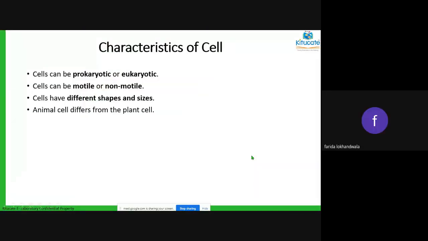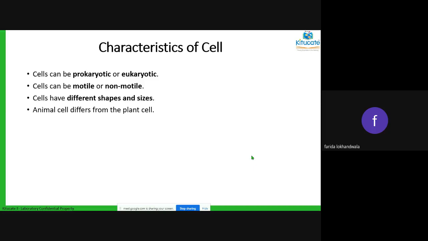Okay. So we'll go to the next slide. Now we're talking about the characteristics of a cell. Any cell which is there, you have to characterize as what the cell looks like, how it is. So cells can be prokaryotic or eukaryotic. When I say that they are prokaryotic, what I mean is that they are primitive types. Next time when we meet, we'll be doing animal classification. So in that you will understand more about prokaryotes.